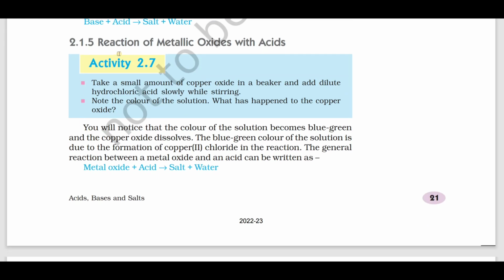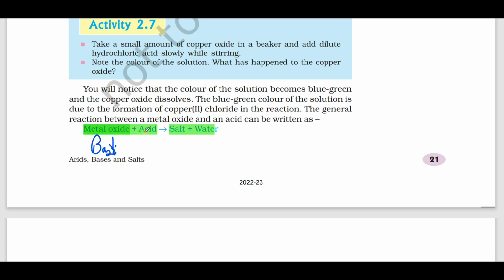Now, reaction of metallic oxide with acid. Metallic oxide reacts with acid to give salt and water. To give salt and water, acid should react with a base. That means here metal oxide reacts as a base, which is basic in nature. Metal oxides are basic in nature, which react with acid to give salt and water.